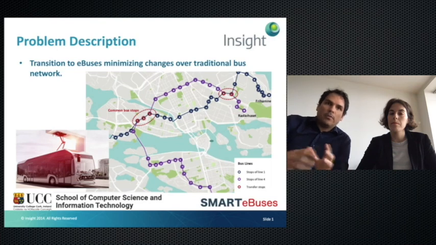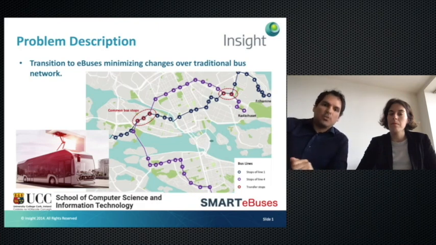For example, one of the most popular problems is that we have a maximum driving distance. With electric buses, we can drive up to, let's say, 200 kilometers without recharging, which is one of the main constraints in this transition.